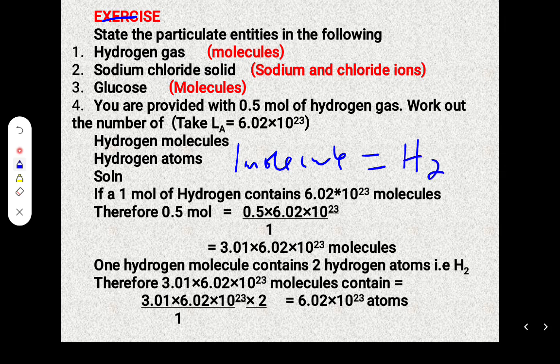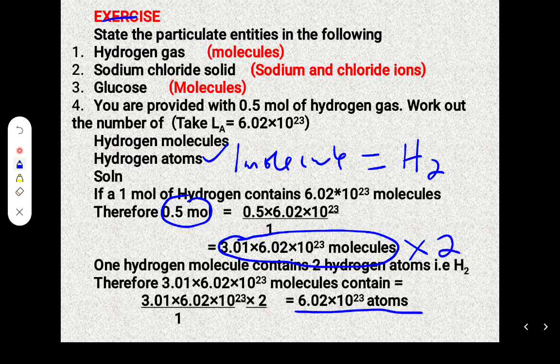So in 0.5 moles, we have this number of molecules. For us to find the number of hydrogen atoms, you just take the number of molecules multiplied by 2. So you get this number of atoms there. So far so good. I hope we were together there.